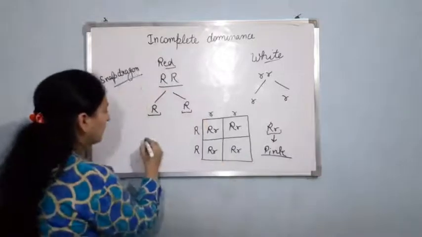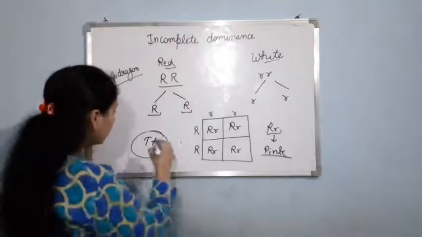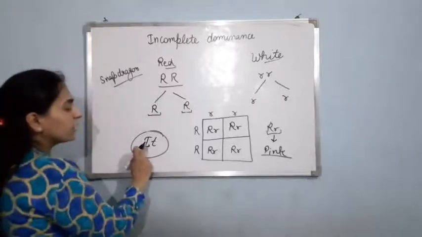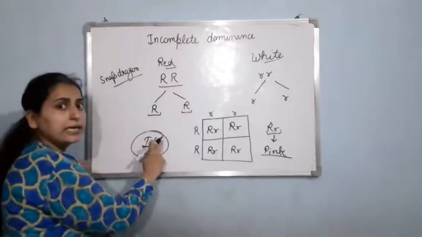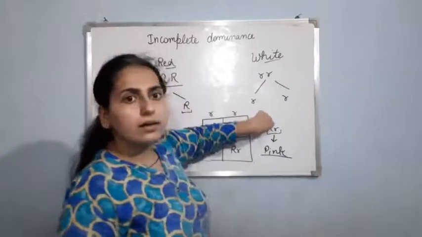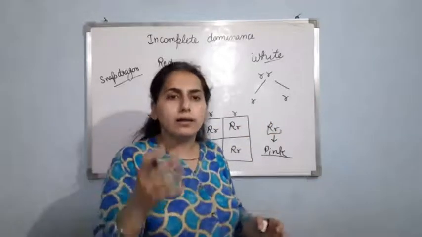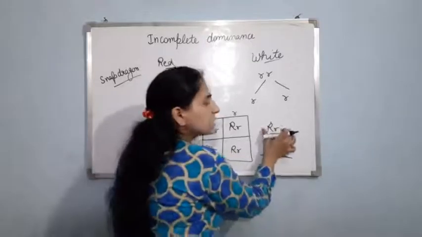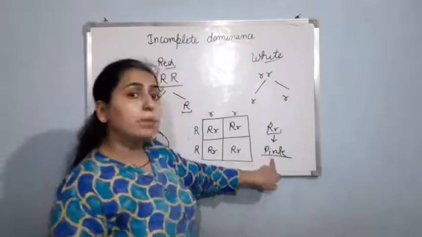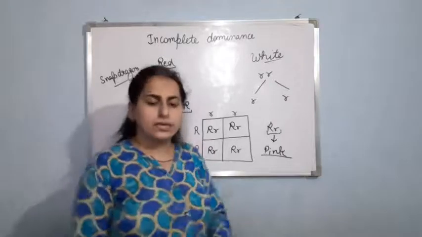Like if I talk about capital T, small t in the case of Mendel's experiment which was done on the pea plant, this capital T allele was completely dominant. It was able to mask the effect of small t completely. So this was a dominant allele. But here, this R allele is not able to hide the effect of the small r allele completely. So here it is an example of which type of dominance? Incomplete dominance. So this is pink in color. Clear? Now let us talk about codominance.